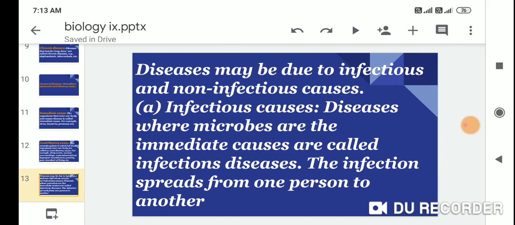Disease may be due to infectious causes and non-infectious causes. First one, infectious causes: diseases where microbes are the immediate cause are called infectious diseases. The infection is spread from one person to another.